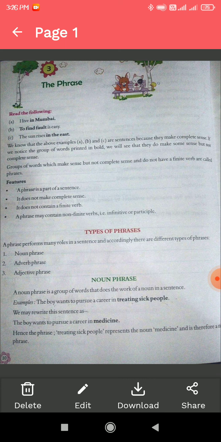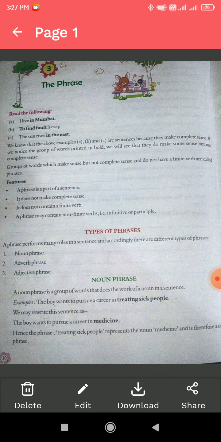But if we notice the group of words printed in bold format, we will see that this group of words makes some sense but not complete sense.